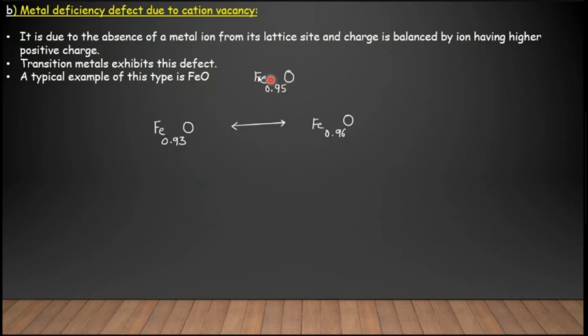The percentage composition of iron is about 95% and the remaining 5% is oxygen, but the composition varies between 93% and 96% iron. So this is a metal deficiency defect due to cations in the compound.